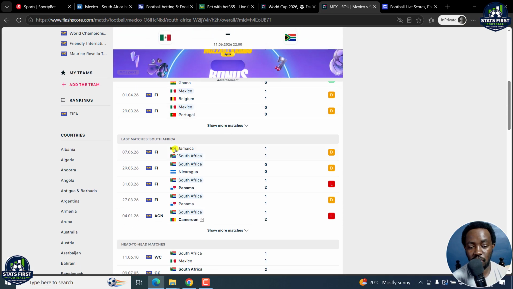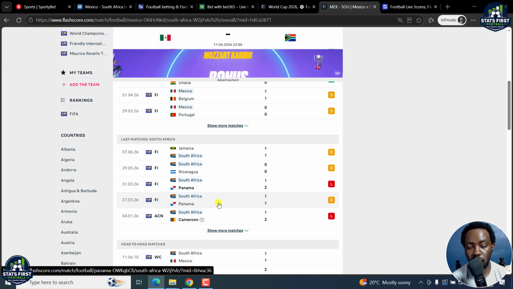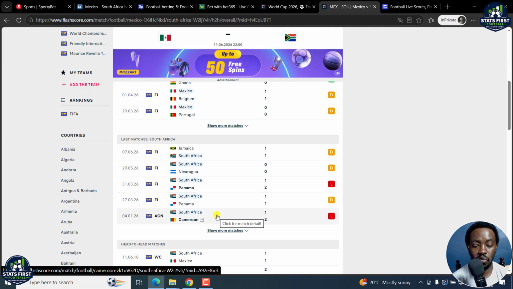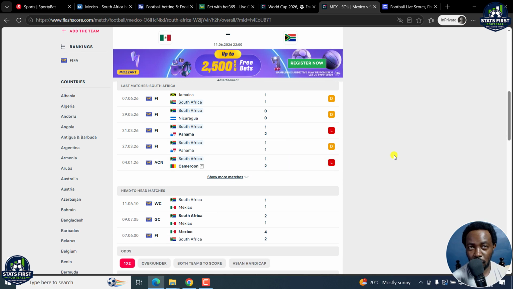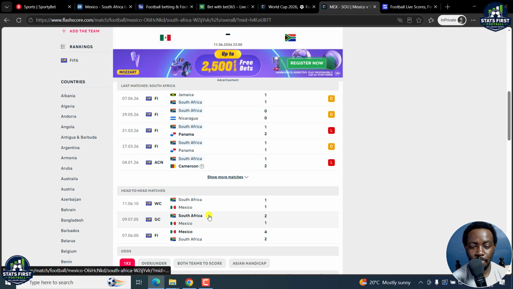As for South Africa, they drew against Jamaica. Against Nicaragua, they drew. They lost to Panama. They drew with Panama. And then in the Africa Cup of Nations, Cameroon defeated them 2-1. Now, they have met a couple of times, but the most recent one was the first game in the FIFA World Cup 2010 that was held in South Africa, and they drew 1-1.